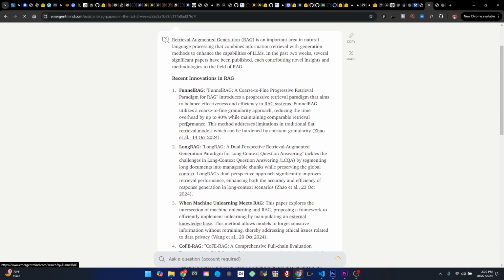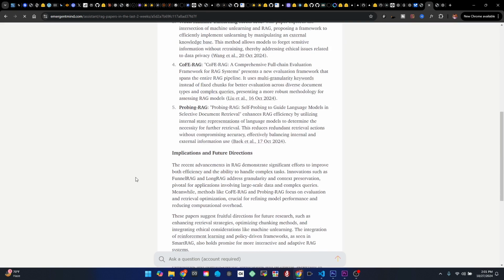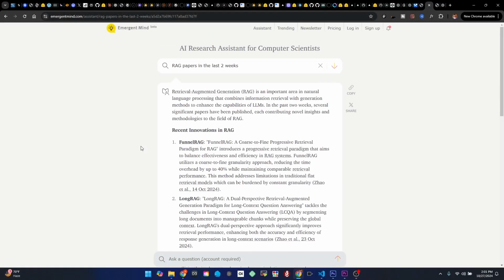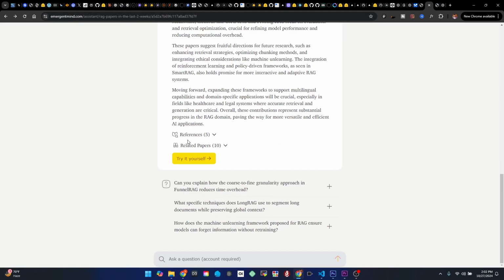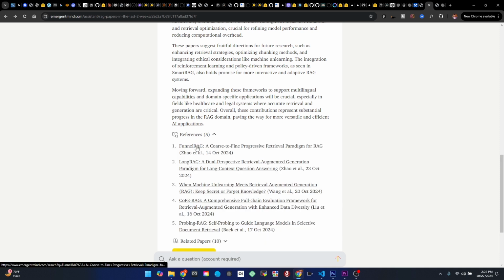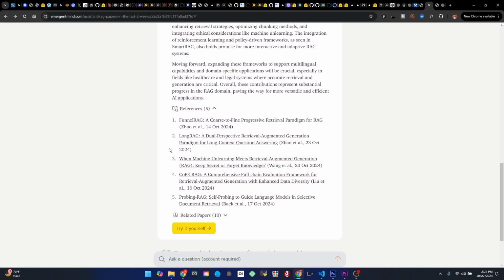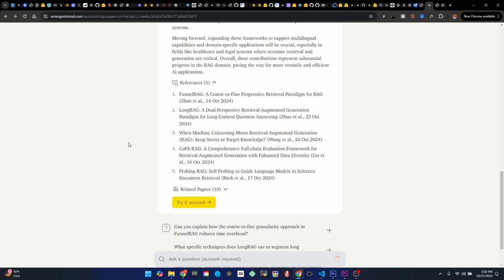We have the Funnel RAG, then we have Long RAG. There are several other options, and you can also click on that button. So here, as you can see, it is showing me the references. This is showing me the Funnel RAG paper, which is from about 14th of October 2024. Then we have 23rd of October 2024. These are basically the papers. Then we have related papers.